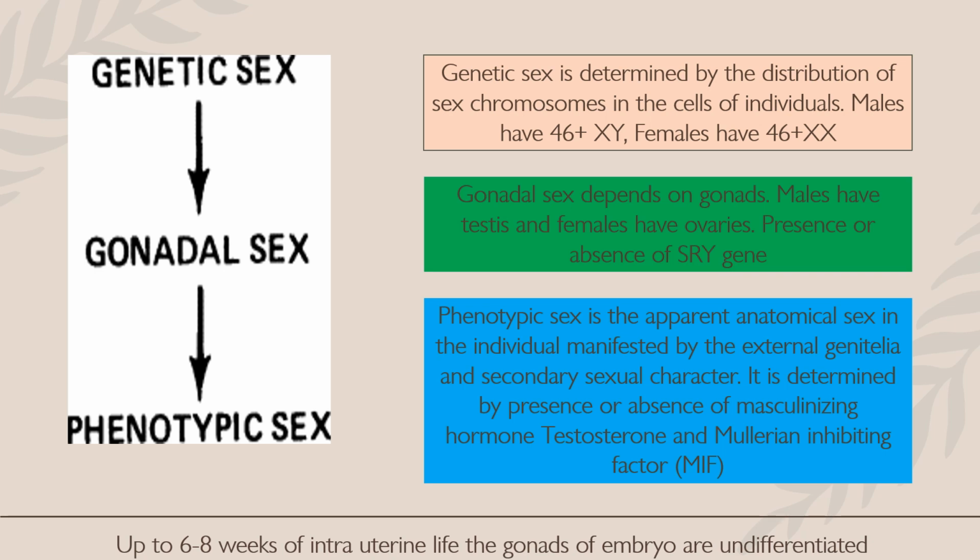Genetic sex is determined by the distribution of the sex chromosomes in the cells of an individual. In case of male, it is 46XY, and in case of female, it is 46XX. In other words, genetic sex is a chromosomal sex.